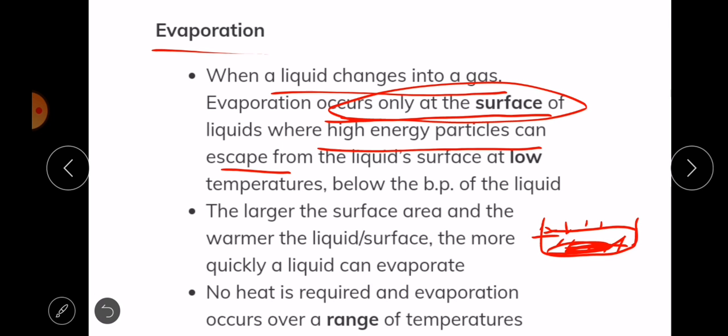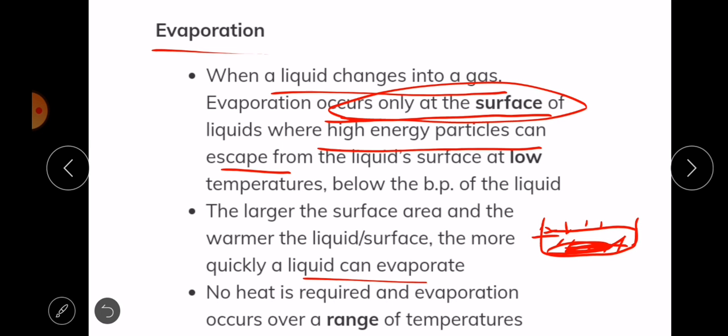So evaporation can occur at any temperature. It doesn't occur at a specific temperature. The evaporation of those particles can occur even at low temperatures, below the boiling point of the liquid. Of course, the greater the temperature, the more the evaporation. The larger the surface area, and the warmer the liquid surface, the more quickly a liquid can evaporate.